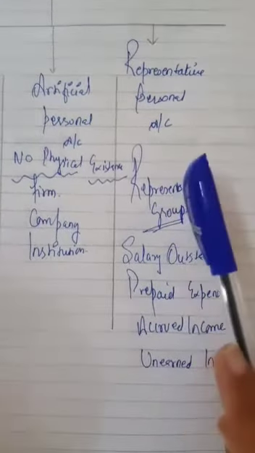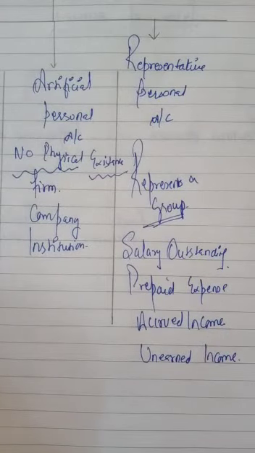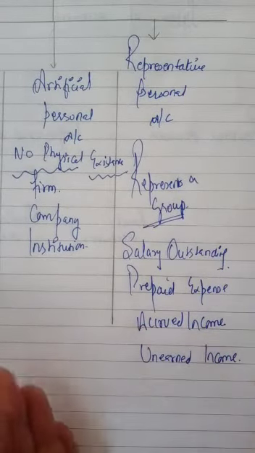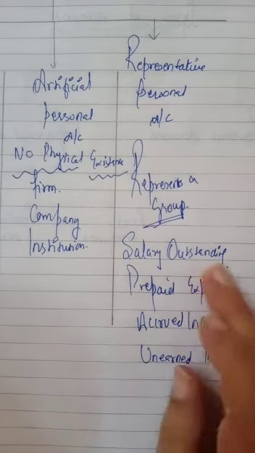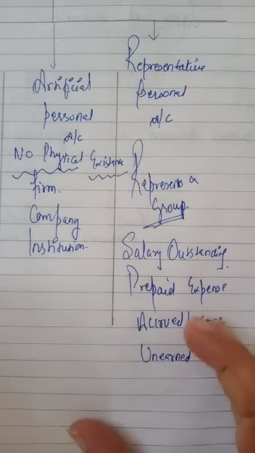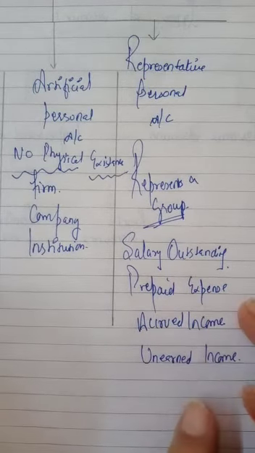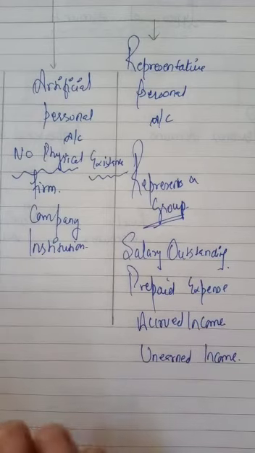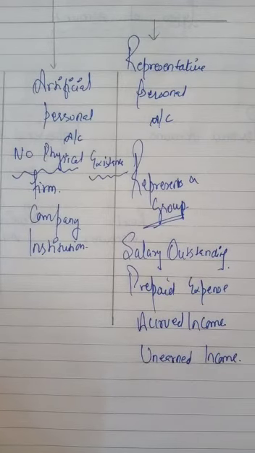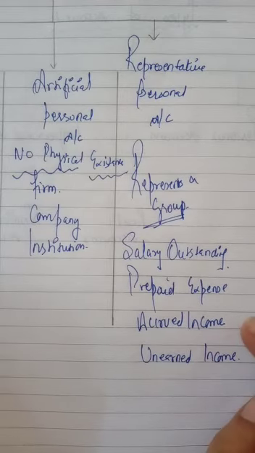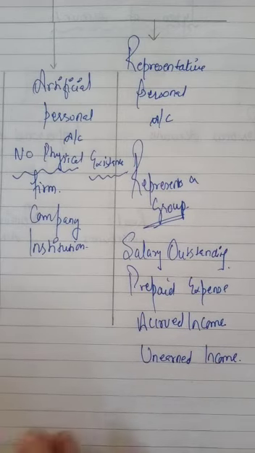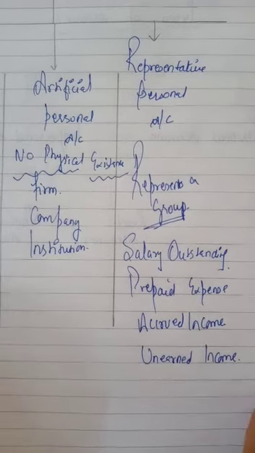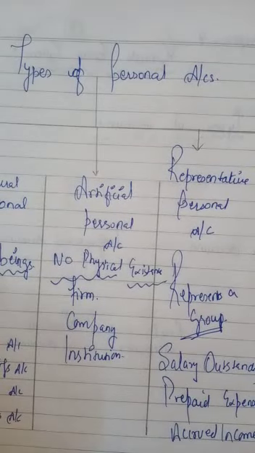Representative personal account includes those accounts which represent a particular group of people, like salary outstanding, prepaid expenses, accrued income, which you have earned but not received yet, and unearned income, which you have received in advance without having done the work. So these were the types of personal accounts. Thank you.